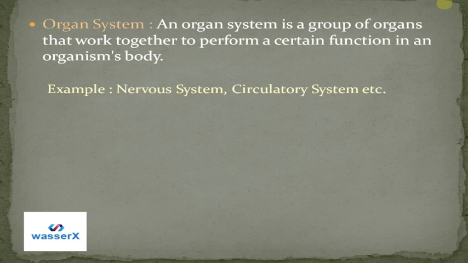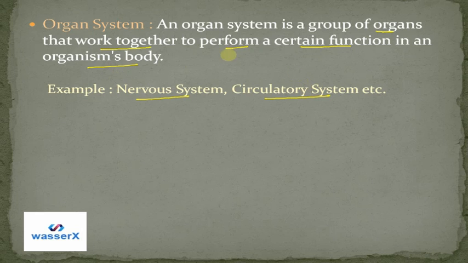Then next, what is an organ system? An organ system is a group of organs that work together to perform certain functions in an organism's body. That can be, for example, the nervous system or the circulatory system. That means I just named the brain, so a whole system of the brain will work for a particular function. The food pipe, stomach, small intestine and large intestine will particularly work for the process of food digestion and nutrition. So that is a whole different system.